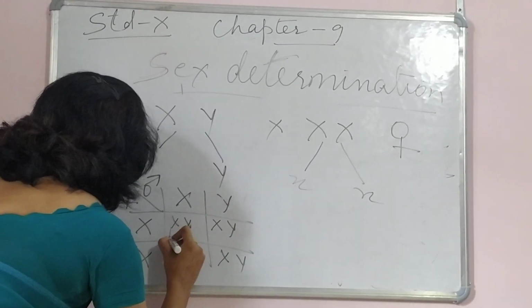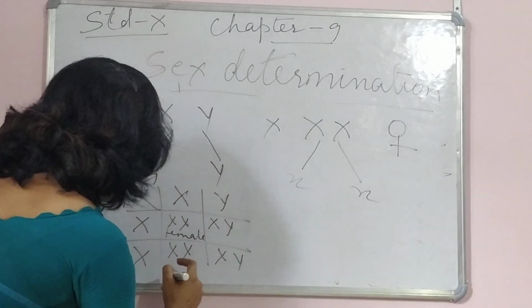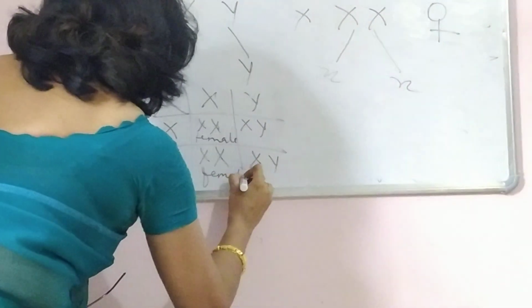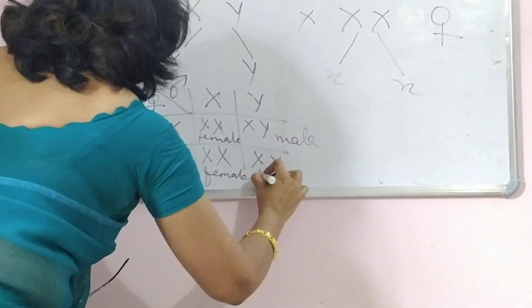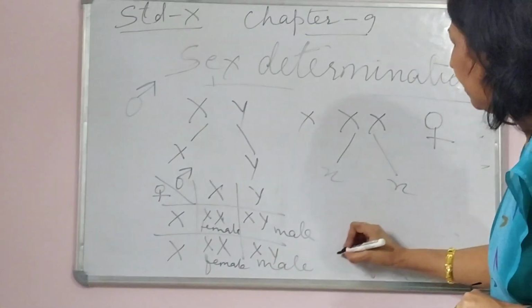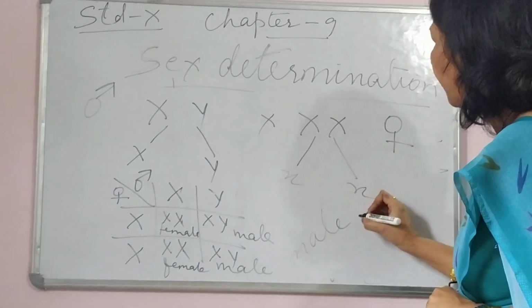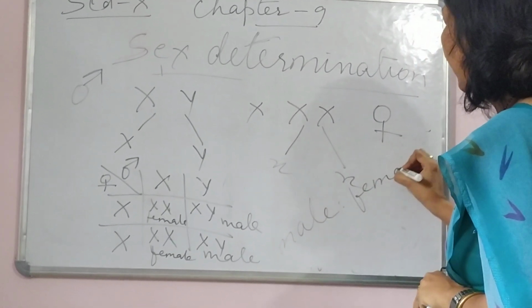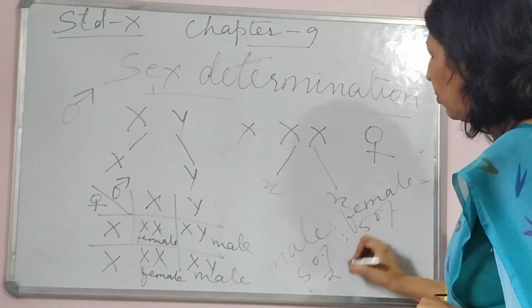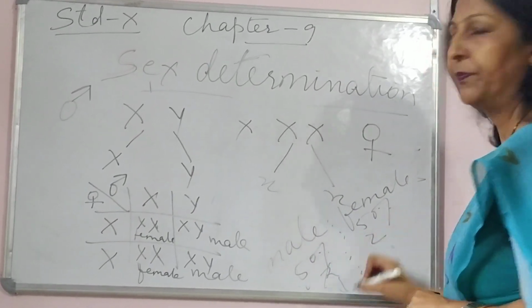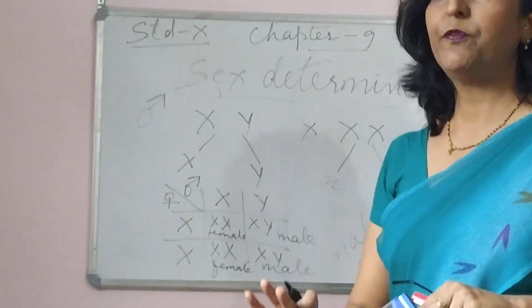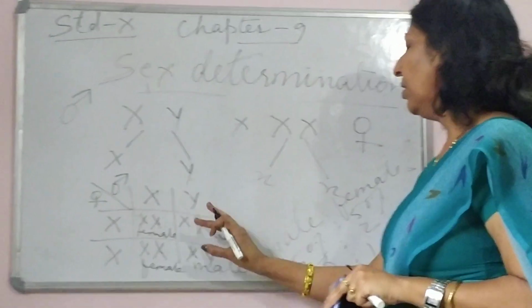Got it? So this one will be a female child. This will be XX. This will also be a female child. This will also be female. This will be male, and this will be male. Got it, children? So क्या हो जाएगा? How many chances? What is the chance of giving birth to male child? Okay, it is 50% is to 50%, or you can say 2 is to 2. That is 1 is to 1. Got it? So it is 50% chances that a female child can be born, and 50% chances that a male child will be born.